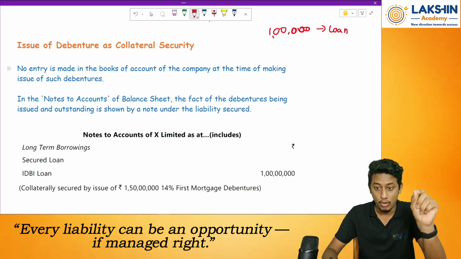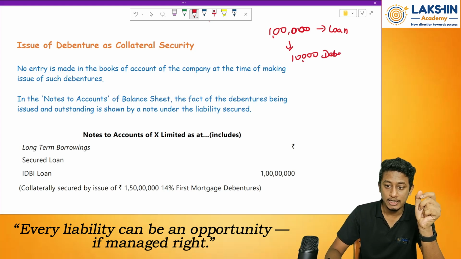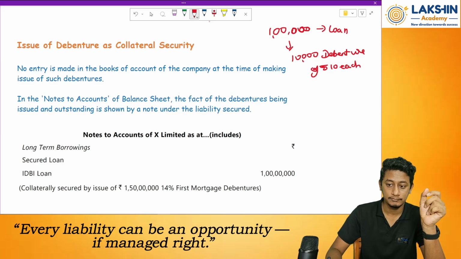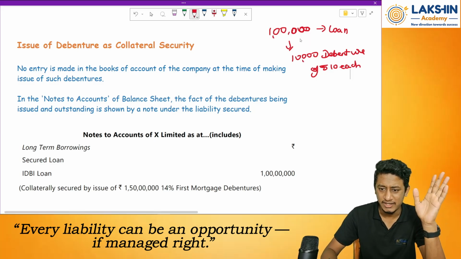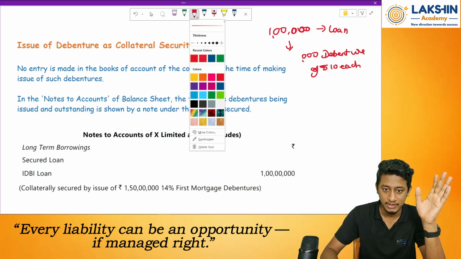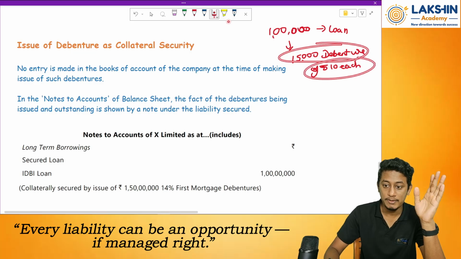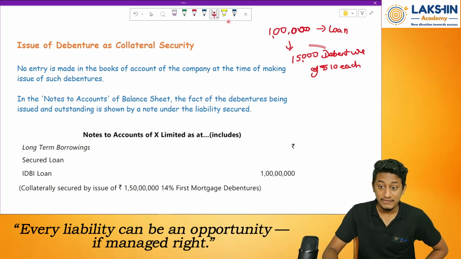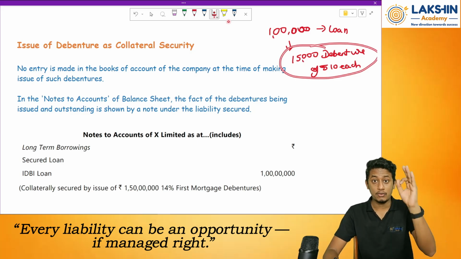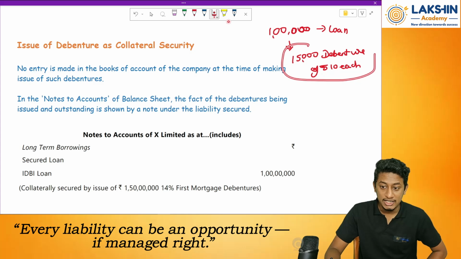So instead of security, what do I do? I tell them that I will issue you debentures of rupees 10 each. For whatever the loan amount is, I will issue you some debentures. Let us say 15,000 debentures. Why? Because interest also has to be covered. So I will issue you 15,000 debentures of rupees 10 each, worth rupees 1.5 lakhs. Example. But when will this debenture be issued? Only when I default on the loan. But if I do not default, should I issue these debentures? No.